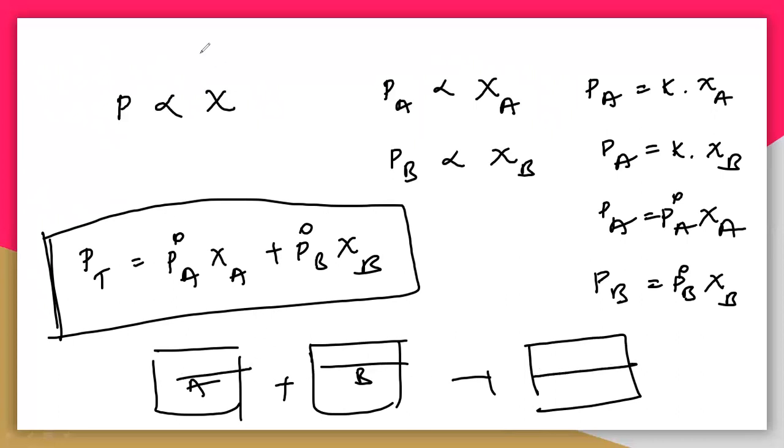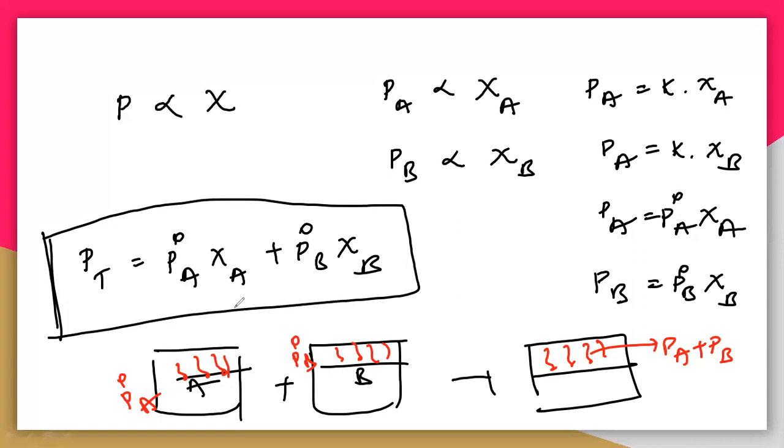Here the vapor pressures are only for A, and here only for B, that is P naught A and P naught B. But here you will get PA plus PB, the total vapor pressure, which is equal to P naught A zeta A plus P naught B zeta B.